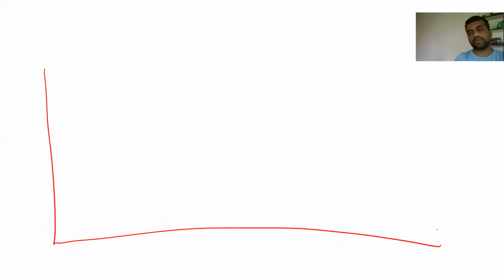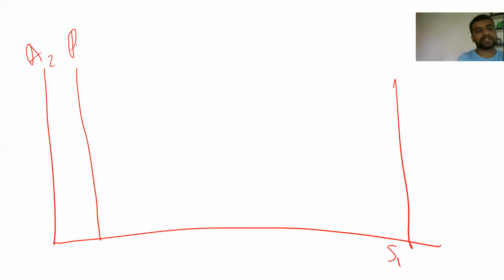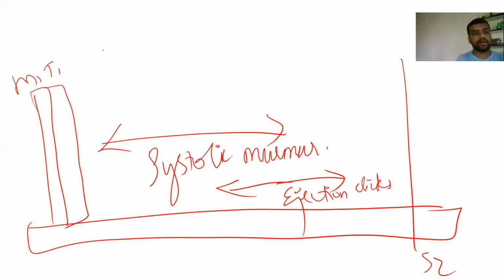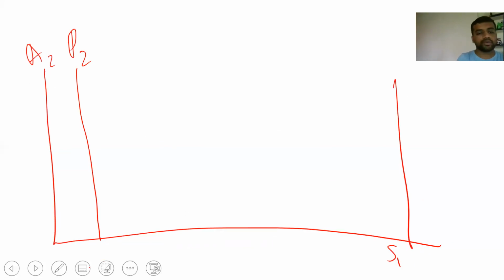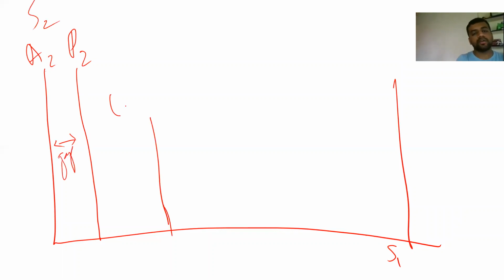Whereas in diastole, we take S1 here, and S2 here, with A2 and P2. This is normal. See the diagram: we have a fused sound, this is S1, whereas S2 is not a fused sound; there is a gap here. Then we have something called an opening snap, OS.